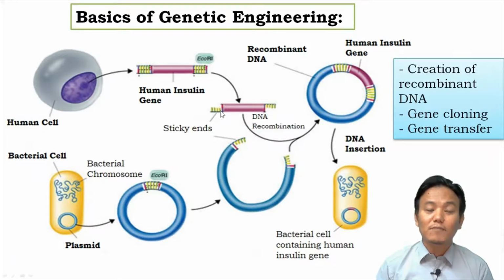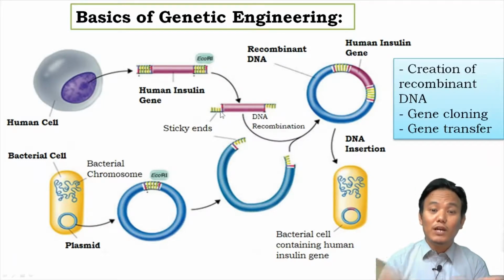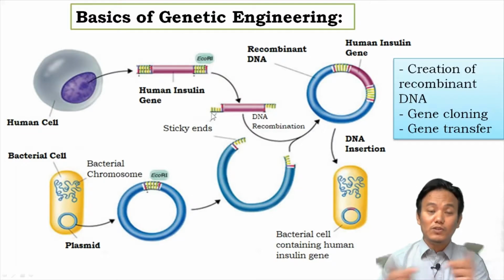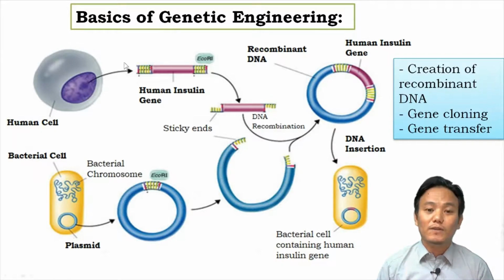Sticky ends are nothing but single-stranded DNA protruding out of the double-stranded DNA. And these are called sticky ends because whenever they come across a complementary single-stranded DNA, they tend to stick with that particular single strand. Therefore, they are called sticky ends. Now, if we use the same restriction enzyme on the plasmid DNA, it will also be cut, and on the plasmid DNA also we will find sticky ends.